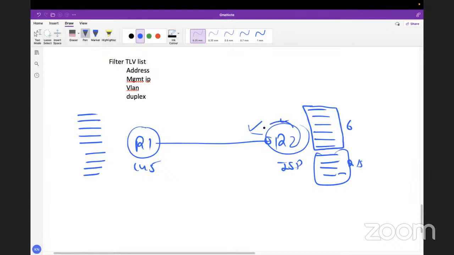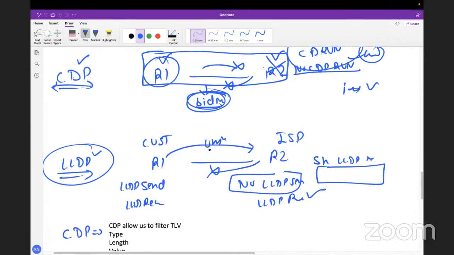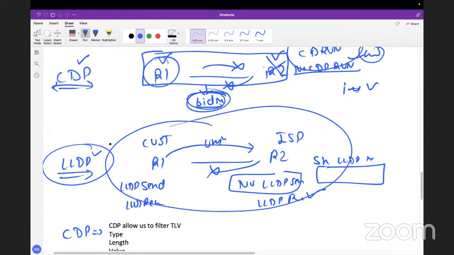So R2 wants to put a limitation in the packet. It still wants to share CDP, that is fine. I'm not saying we will disable CDP. What we will do in the CDP packet, earlier we were sending 10 pieces of information, but now I will put a filter on the CDP packet saying please do not send this information in the packet. So I will be sending only selected information. If you compare this part, somehow we are trying to achieve this output in that condition, correct? Yes.